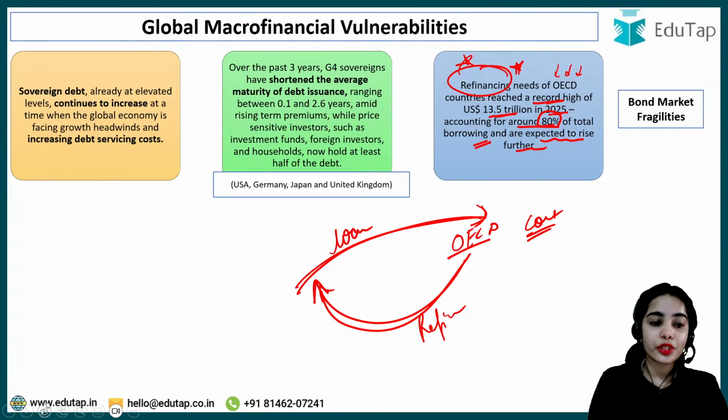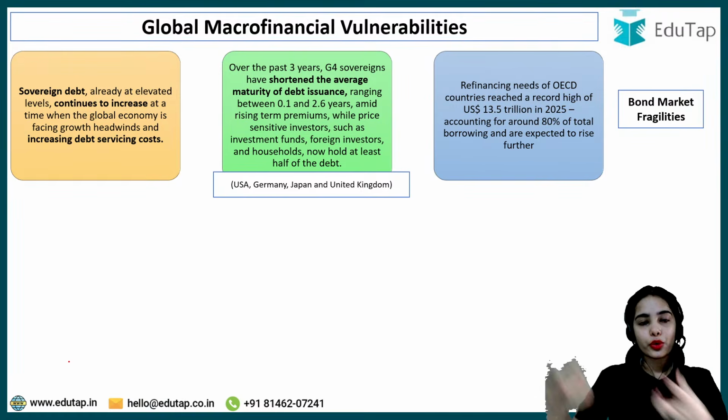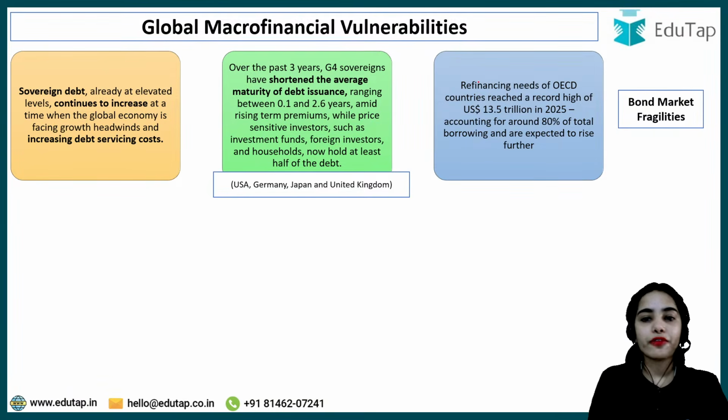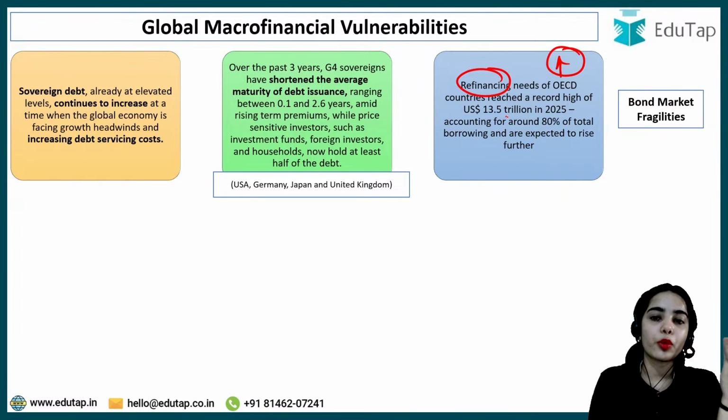So that means to repay the loans, more funds are taken. Refinancing needs of the OECD countries reached a record high of $13.5 trillion in 2025, accounting for around 80% of the total borrowing. This is expected to rise further.